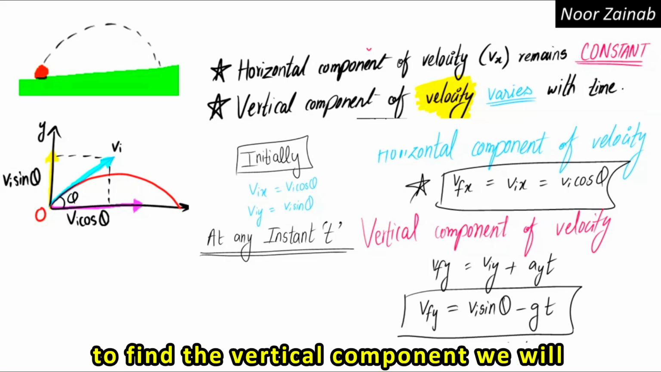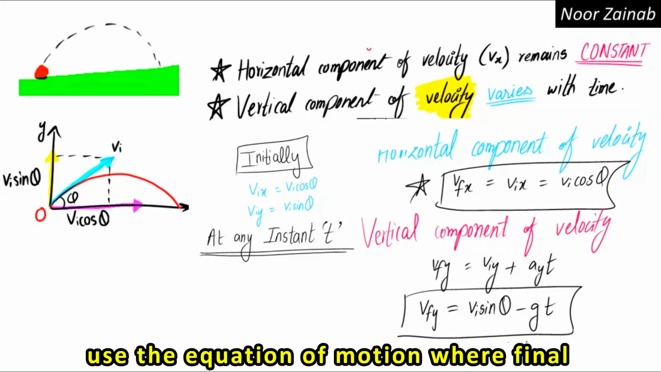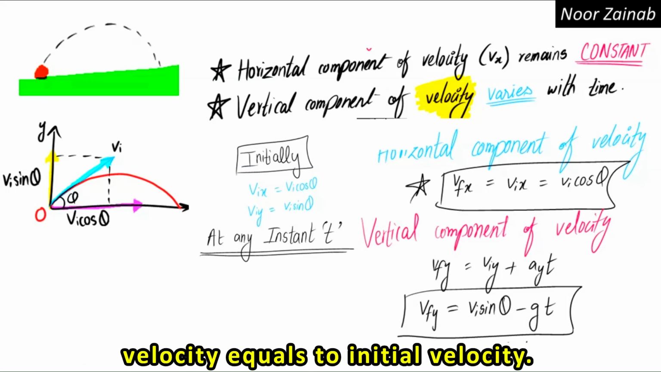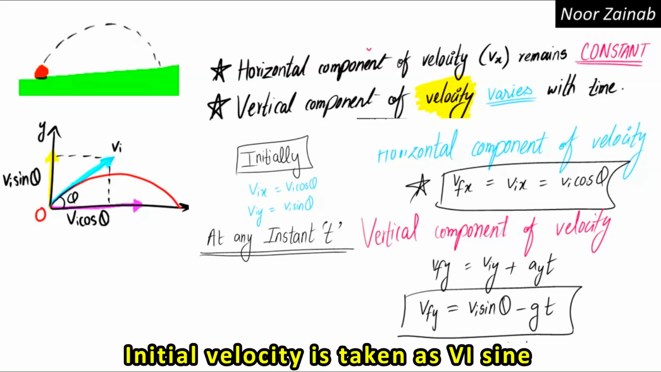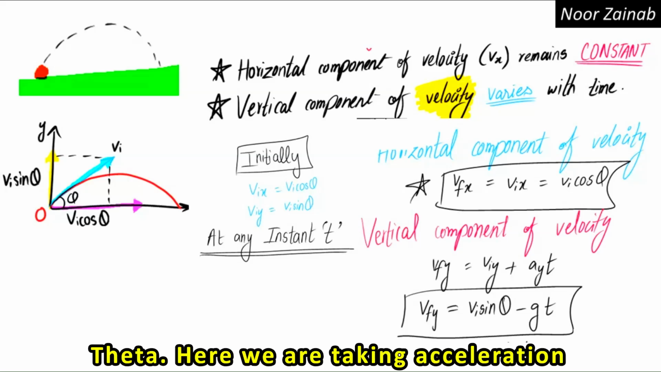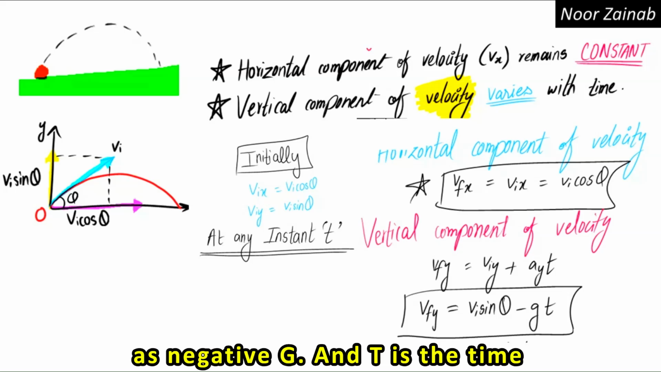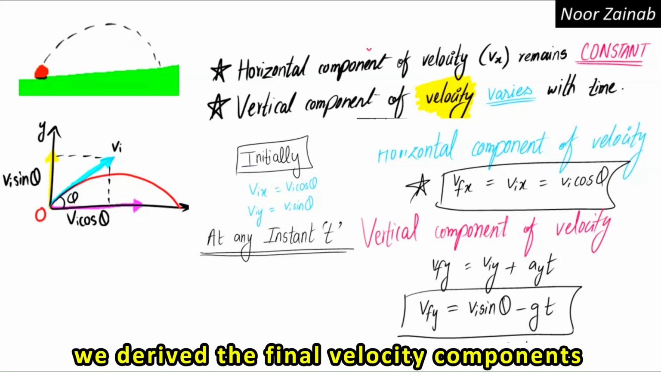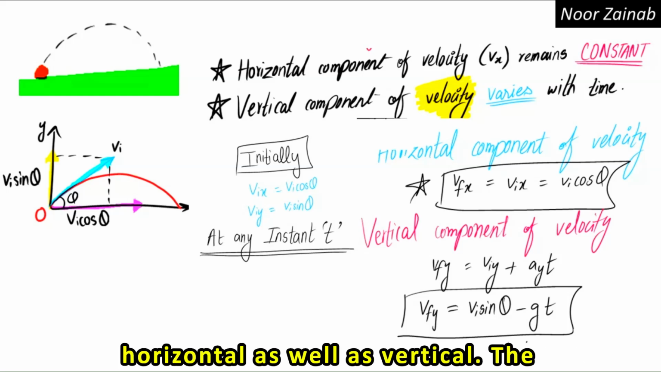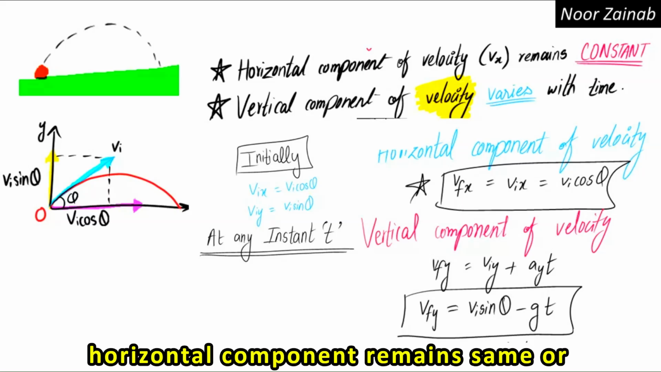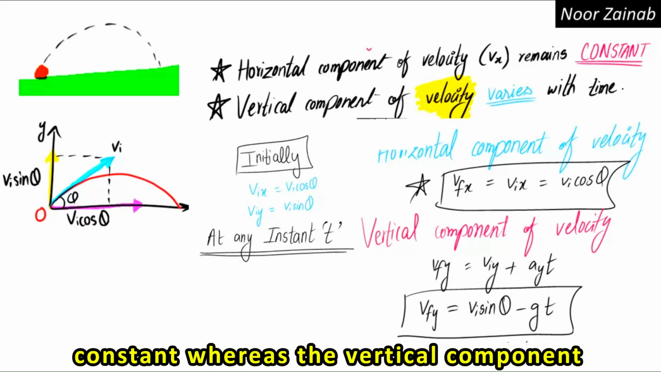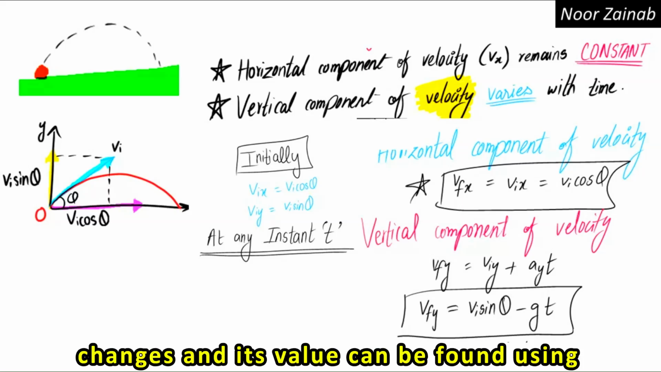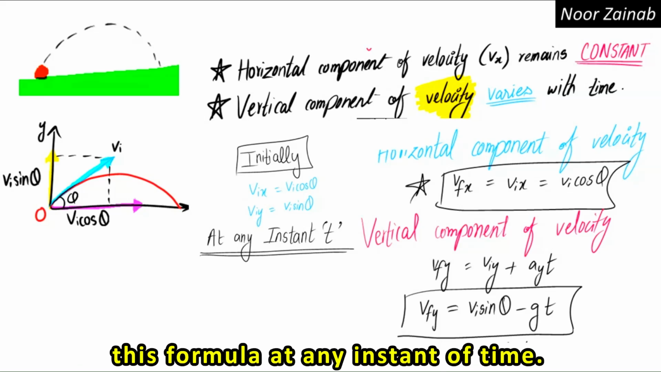In order to find the vertical component, we will use the equation of motion, where final velocity equals initial velocity. Initial velocity is taken as vi sin theta. Here we are taking acceleration as negative g, and t is the time taken for the motion. So in this way, we derived the final velocity components, horizontal as well as vertical. The horizontal component remains the same or constant, whereas the vertical component changes, and its value can be found using this formula at any instant of time.